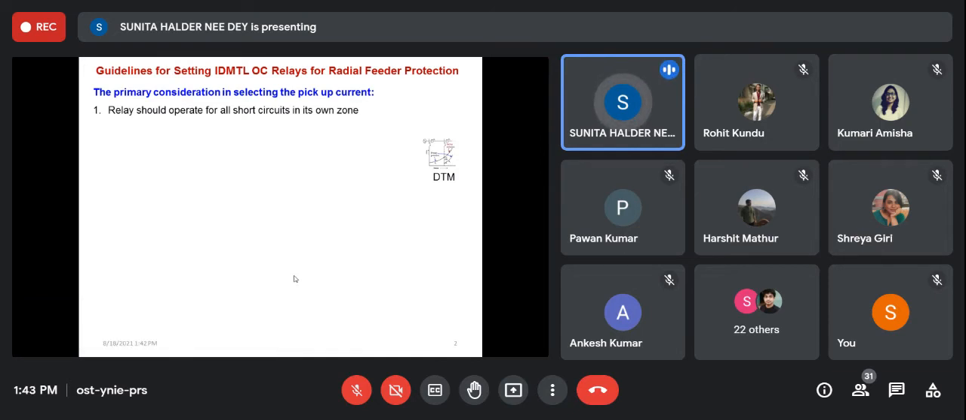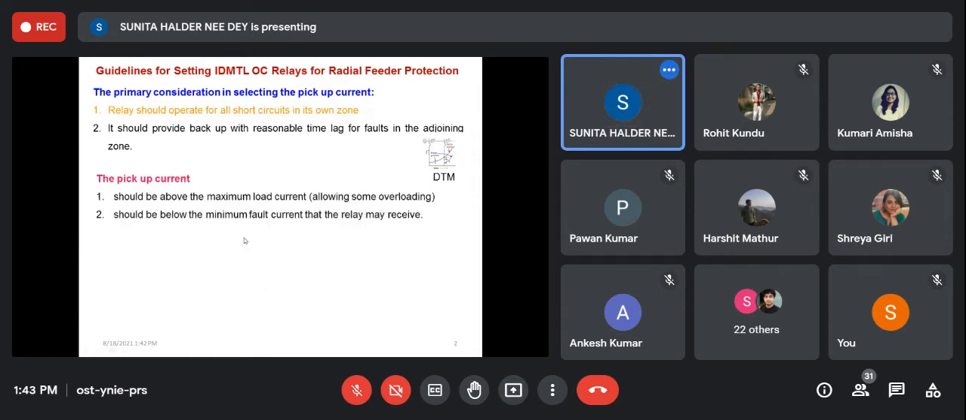Whatever the type of fault, it should identify that one. It should discriminate between fault and overload. It should also provide backup with a reasonable time lag. When it is operating as a backup relay, it should give a reasonable time lag with the adjoining zone, like the example I have shown.